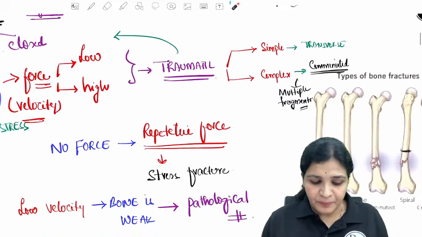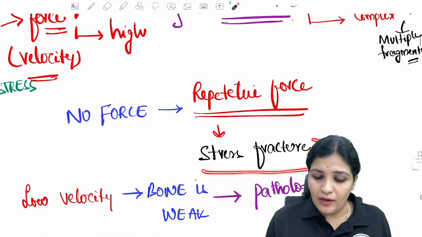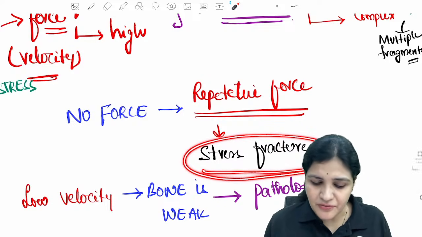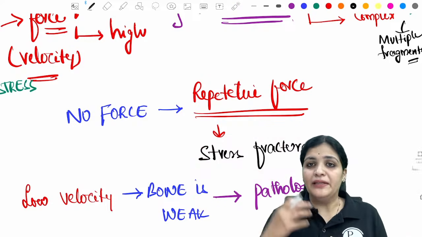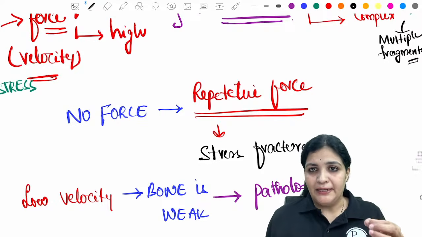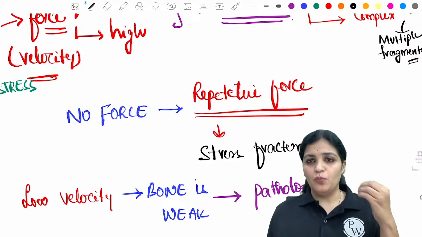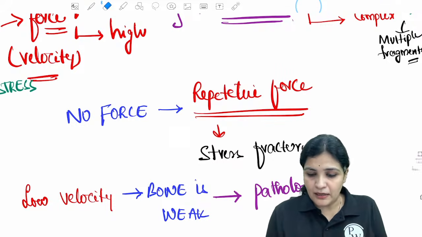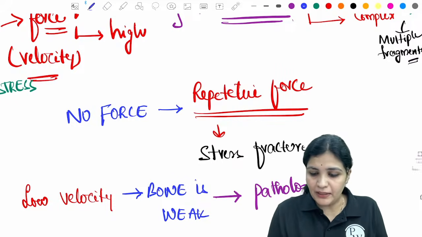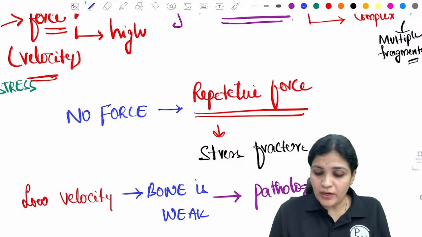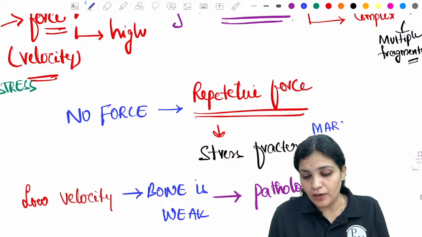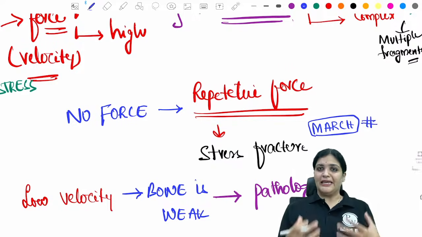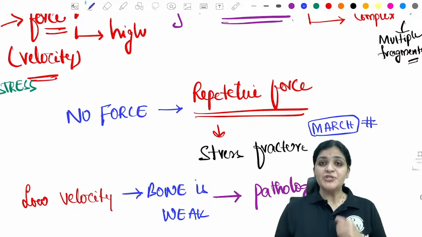Okay. Then there is a type of fracture which is called a stress fracture. What is this stress fracture? This doesn't occur with a high force or a low force, but because of repetitive forces. For example, this is also called a march fracture. Very, very important question, they can even ask you as an MCQ. So what do you mean by a march fracture? March fracture is usually seen in soldiers who march regularly.